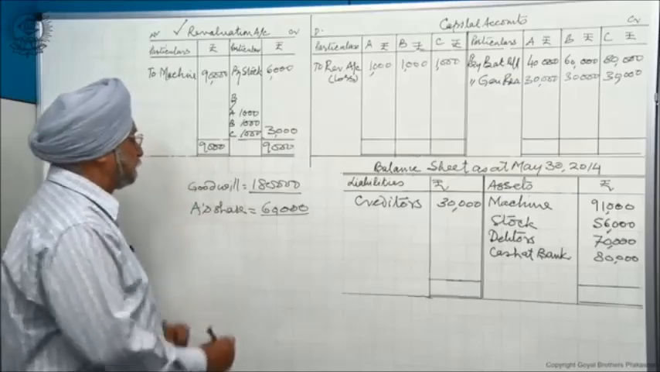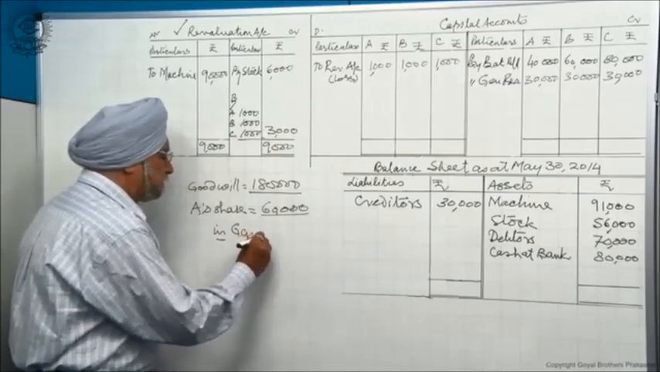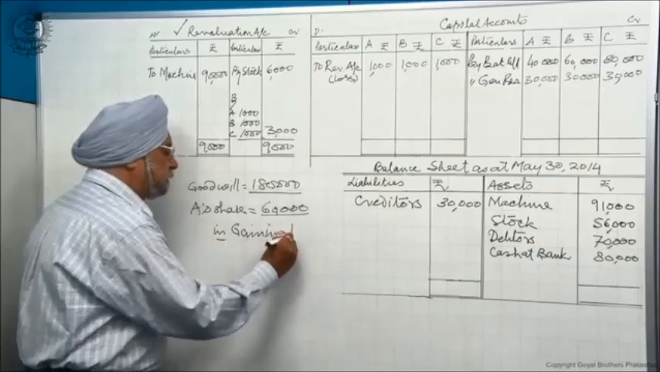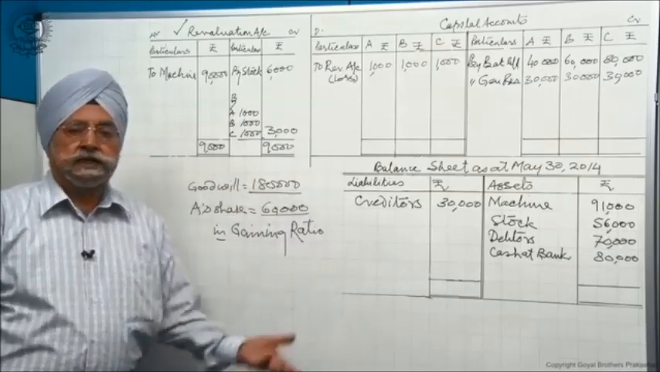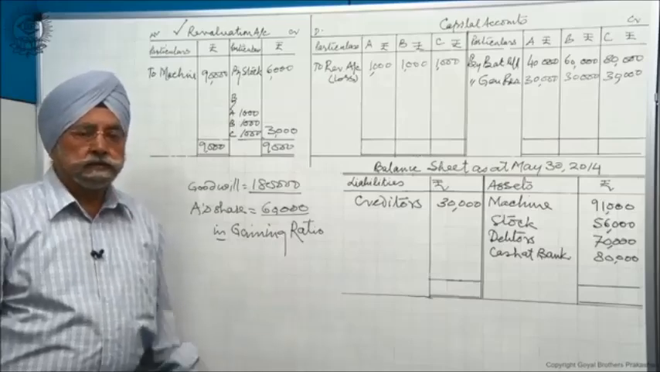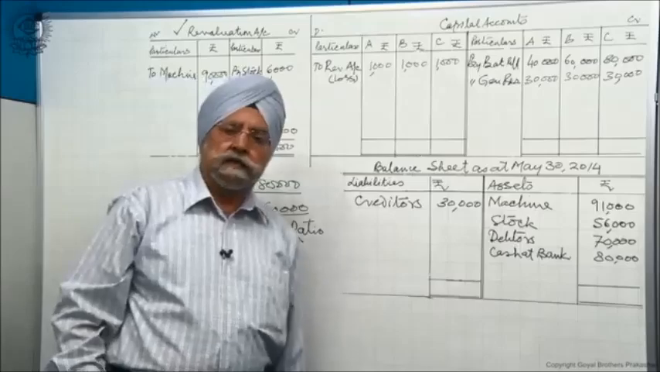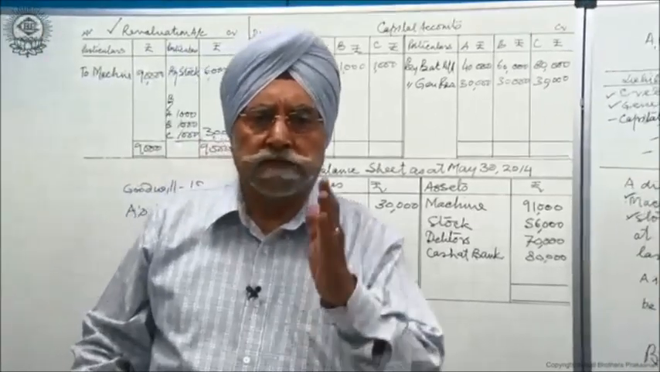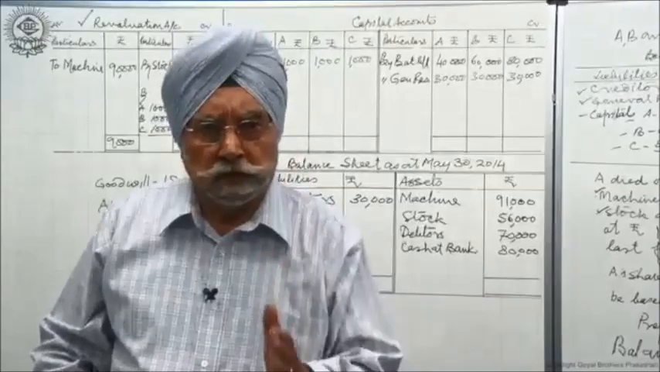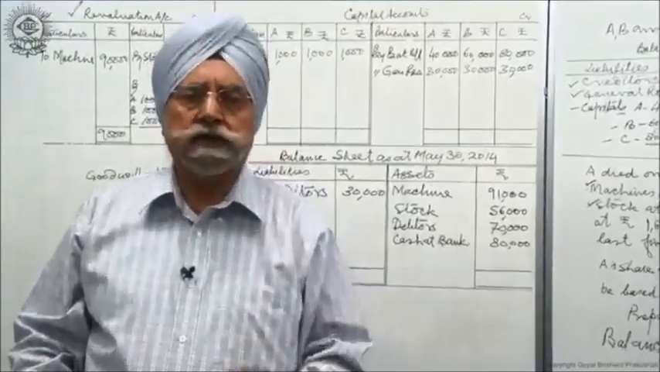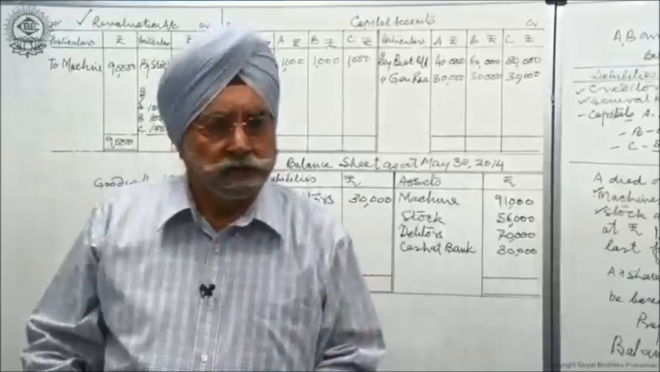Now, he will get this share in gaining ratio. Remember this, in gaining ratio, because after his death, remaining partners will gain his share. So how have they gained? We find that they are sharing equally. And in what ratio do they share after the death? Nothing is given. They were sharing equally before death, and after death, what is the ratio? Nothing is given. So we assume that that is equal. So when